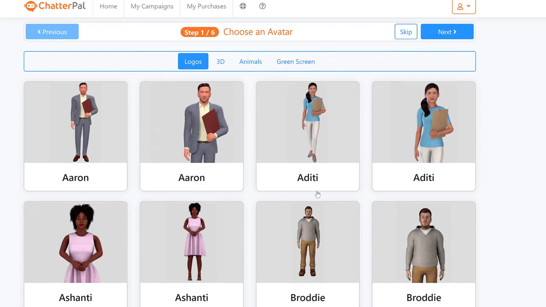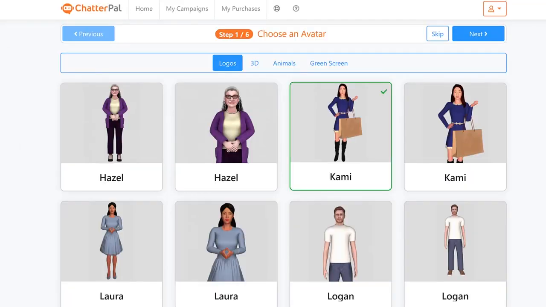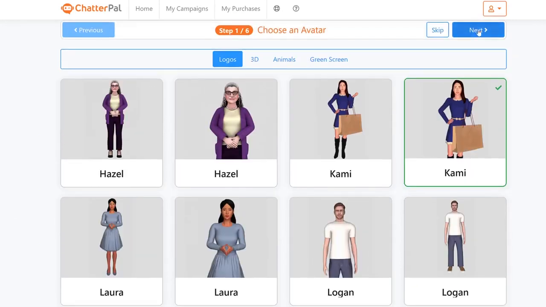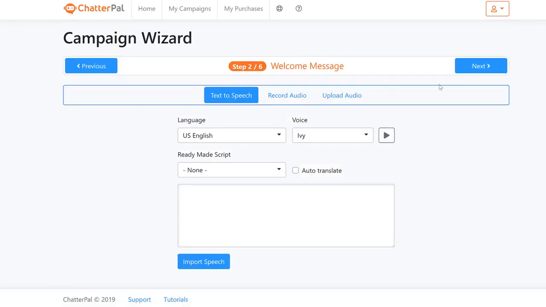So I'm just going to choose one of the avatars available here, and I'm going to choose Cami because she was also in that e-commerce website example I showed you. So we will choose either the full or the close up. I'm just going to choose the close up here, and then we click next after we've chosen. And then after that, we can just go to language and choose a script and then a voice.